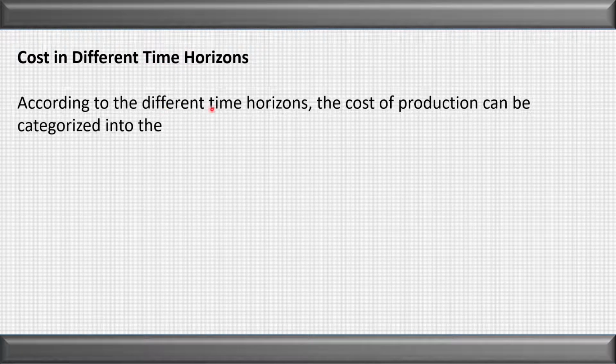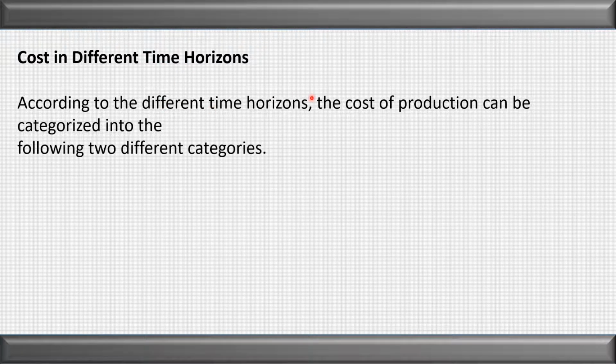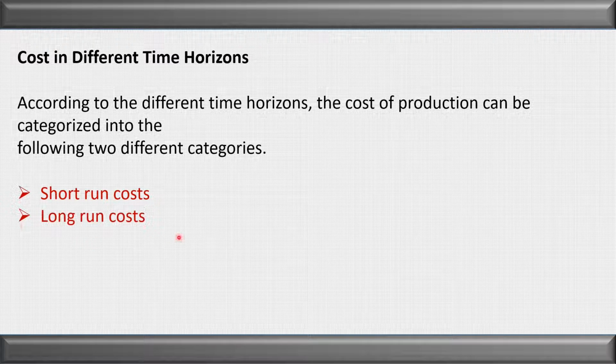Let us see cost on different time horizons. According to different time horizons, the cost of production can be categorized into the following two categories. The first one is short run cost. The cost incurred to carry out the production in a shorter period is called the short run cost, and the cost incurred to carry out the production for the longer period is called long run cost.